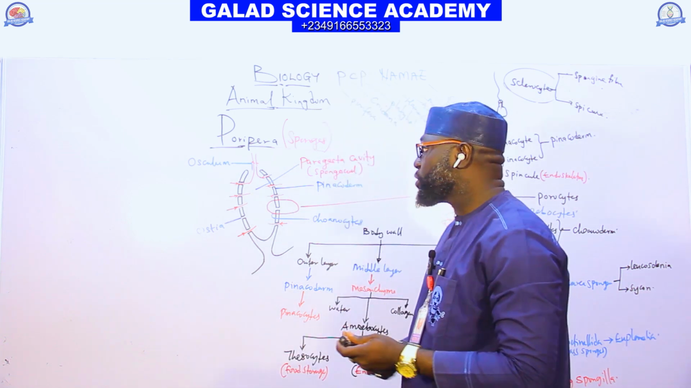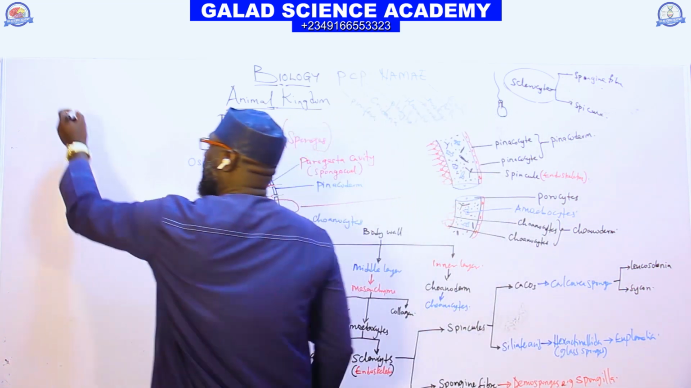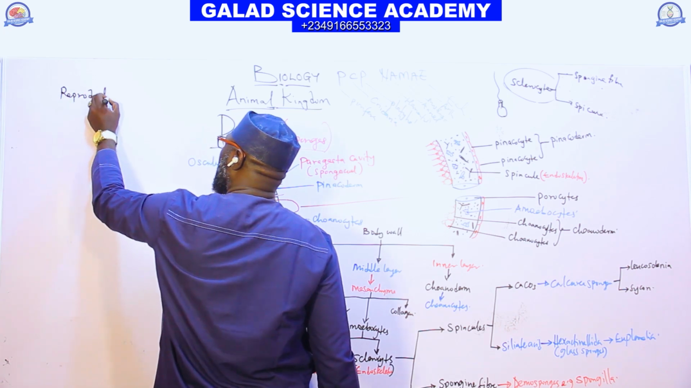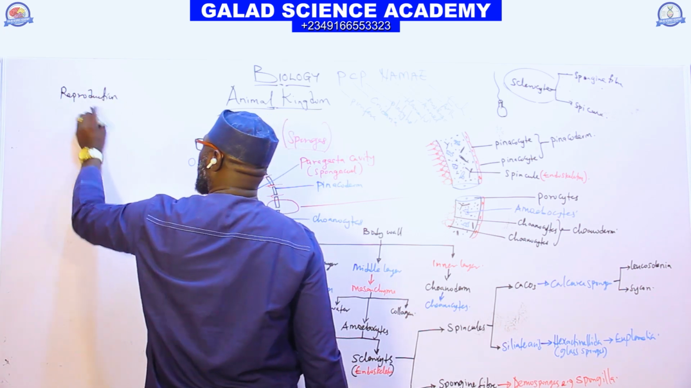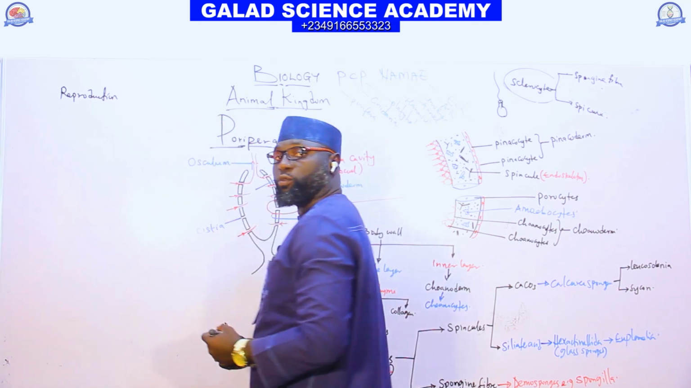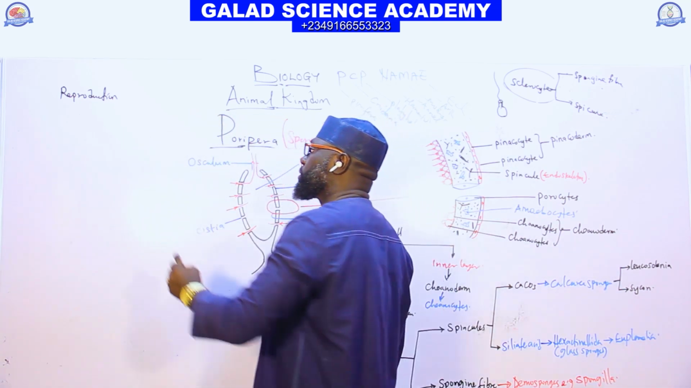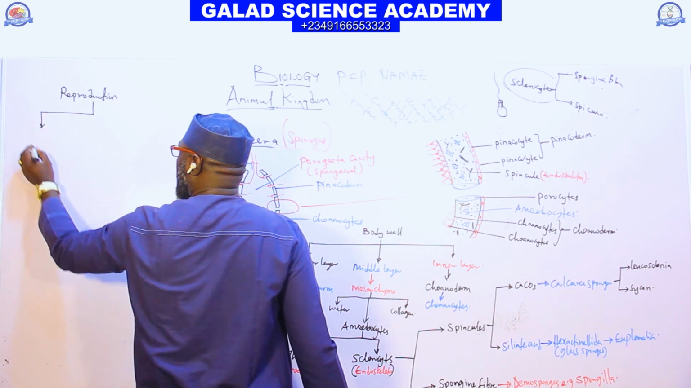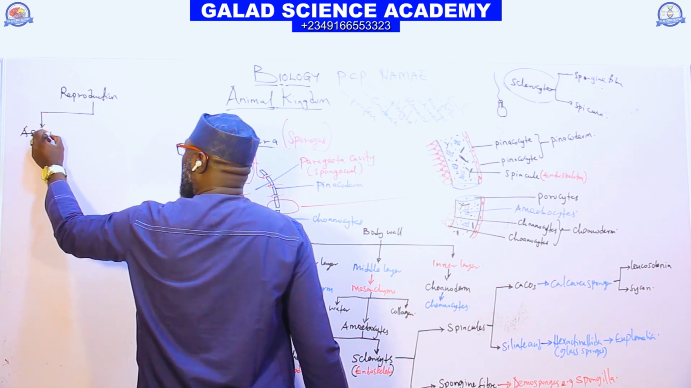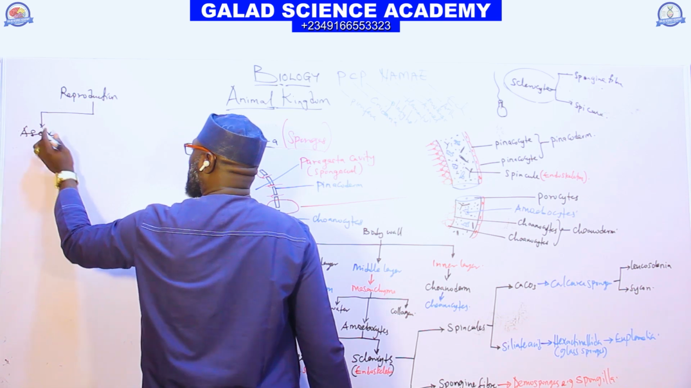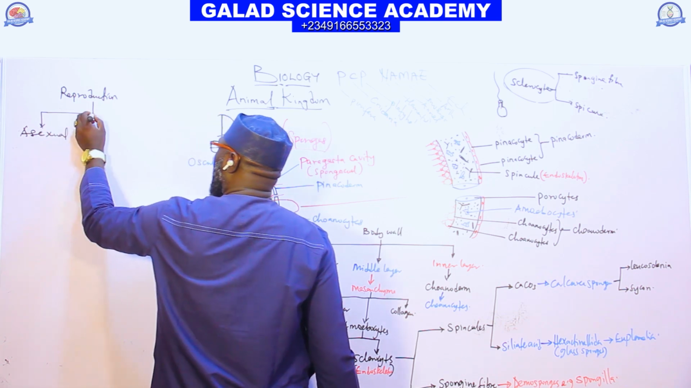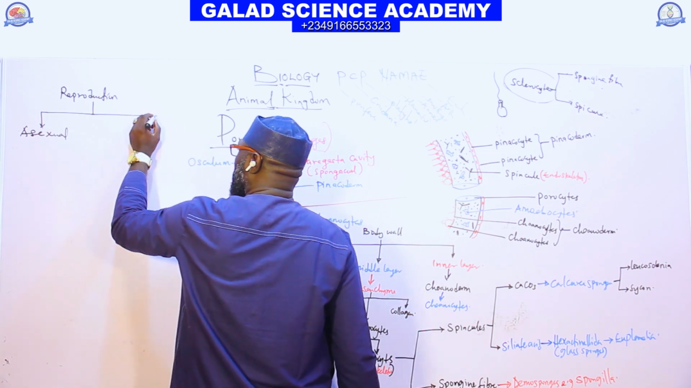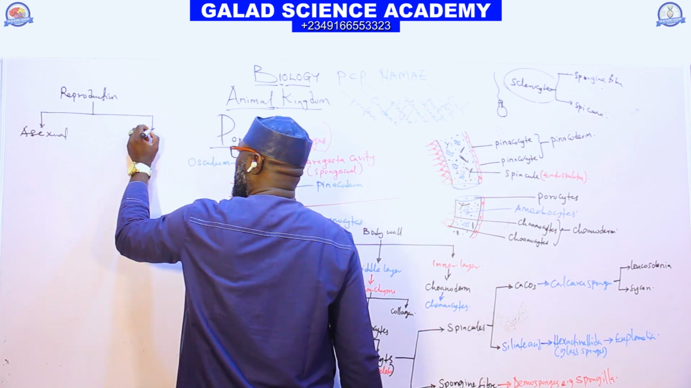The reproduction we have in Porifera. Reproduction in Porifera is of two types. It's asexual reproduction, and we also have sexual reproduction.